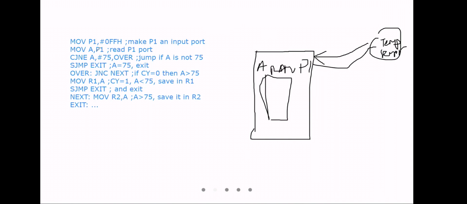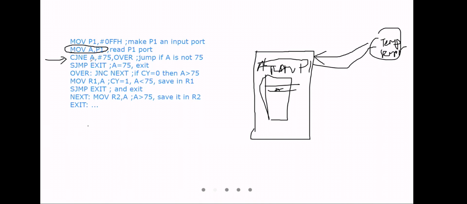Because I have linked it in the program, I have moved the value of P1 to A. So whatever value has been sensed by the temperature sensor will come to P1. The P1 value will move to A in the RAM. So it's being recorded. Now that temperature is being compared with 75, whether that temperature is 75 or not.